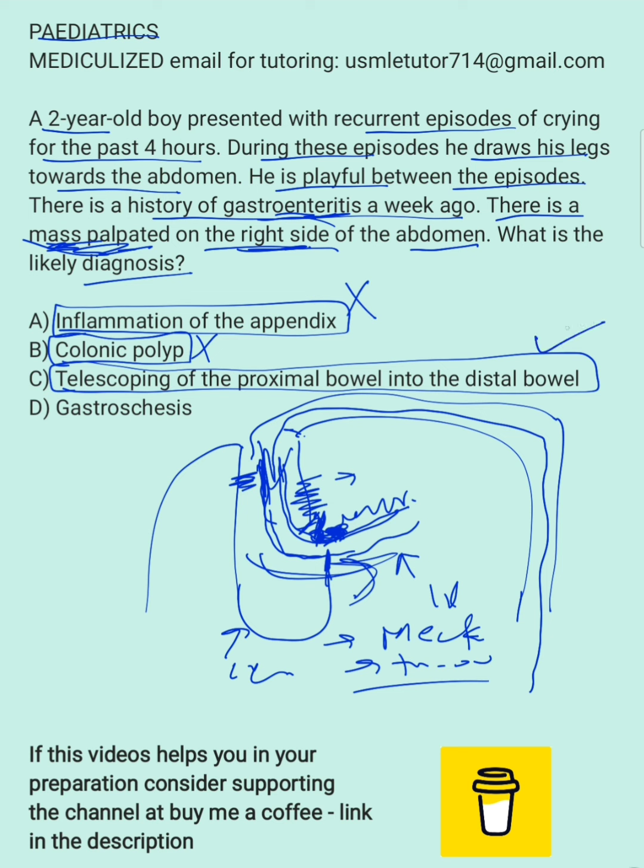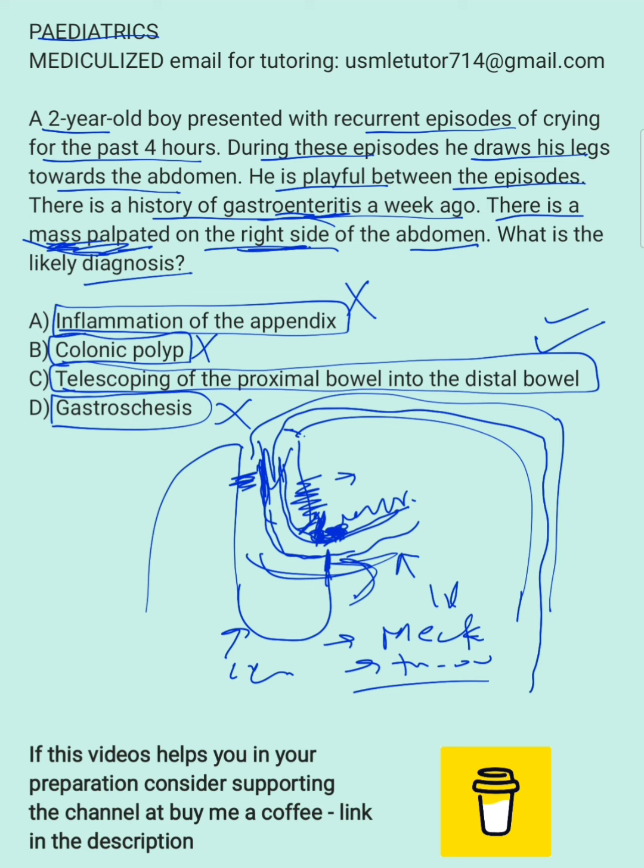So this is the right answer here, and I told you enema is used as treatment and it is also diagnostic. Then gastroschisis is wrong, because usually it won't present at 2 years. It will be at birth, and you can actually see the intestine without a covering membrane. If there is a covering membrane, that's called omphalocele. It is sealed, and gastroschisis is not sealed. It is just open intestine that you can see. It won't be a palpated mass, but you can actually see the intestine.